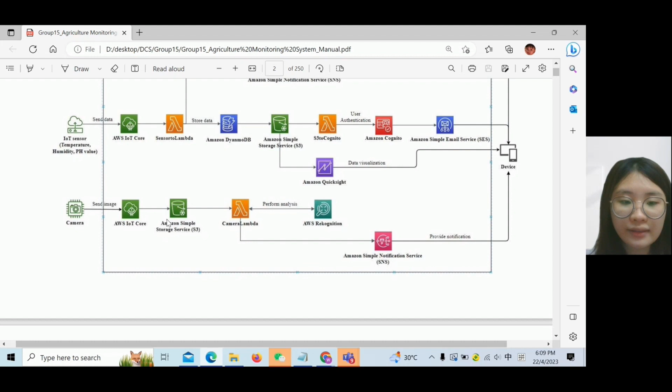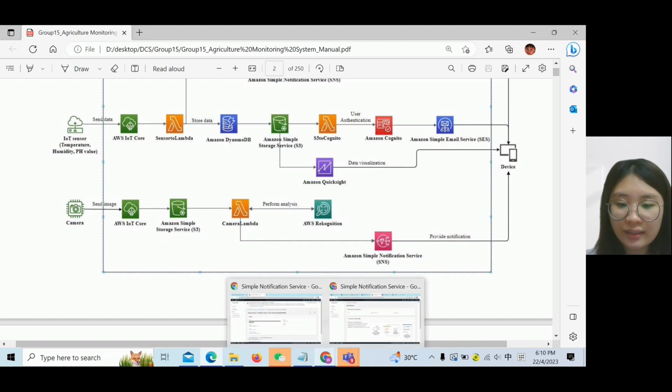So once the image is uploaded from the camera, it will be sent to Rekognition to do the comparisons. If the image has a higher accuracy with the dataset inside Rekognition, then it will send the notifications to the farmers through the SNS, to notify them that the pest has been detected.